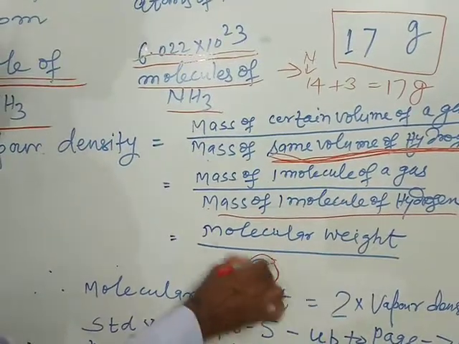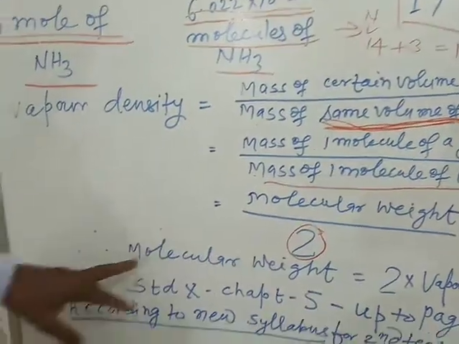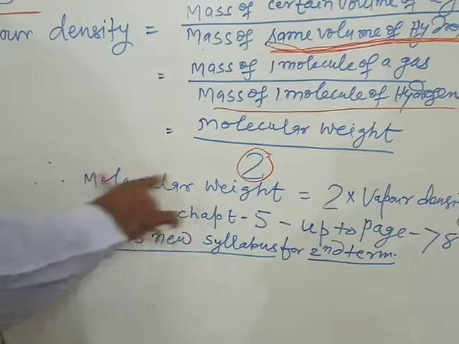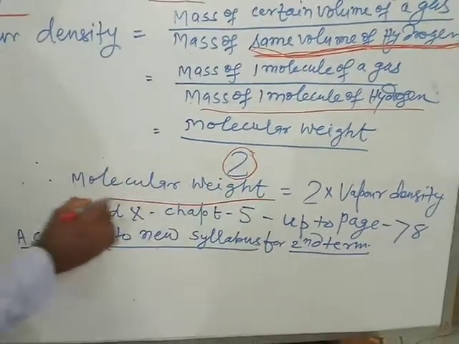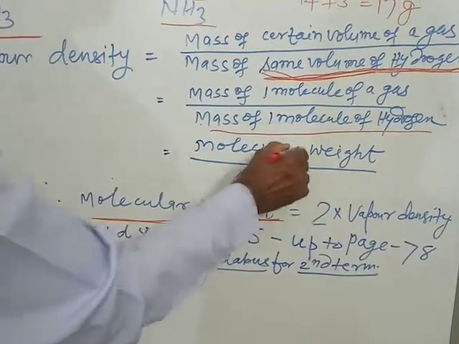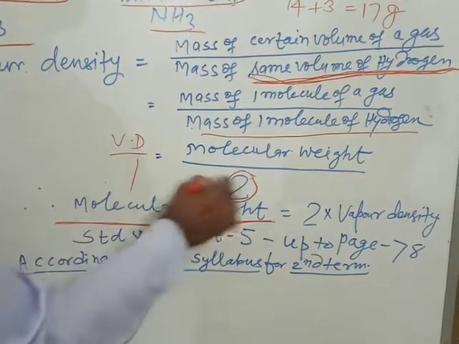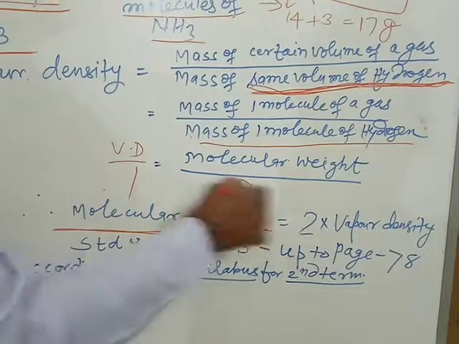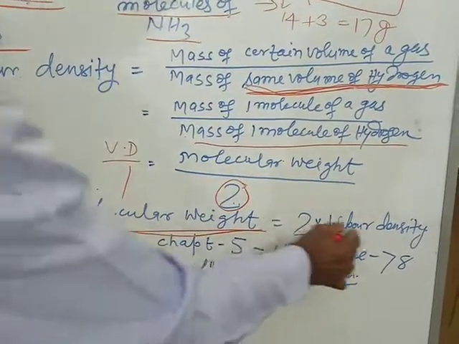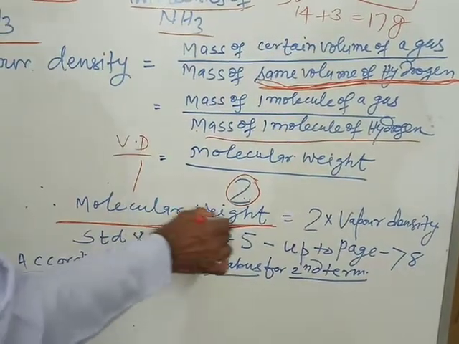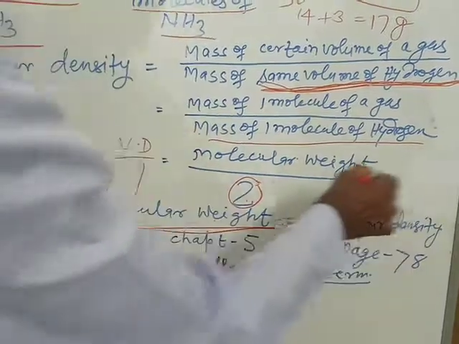We know that it is 2. By cross multiplication, molecular weight is equal to vapor density into 2. Therefore, molecular weight is equal to 2 into vapor density.